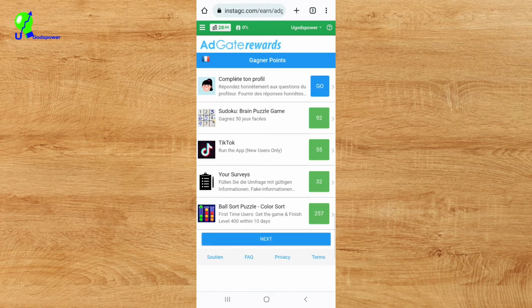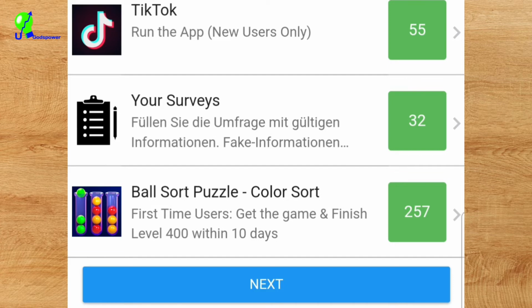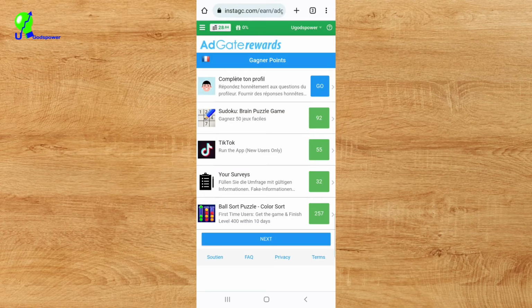So once it opens up, all I just need to do is, let me say I want to download any one of the applications here. And I just need to read. It's a first time user. Get the game and finish level 400 within 10 days, and you will get paid €2.57, which is 257 points, which will be converted to €2 or $2.57. That is how it works, guys.